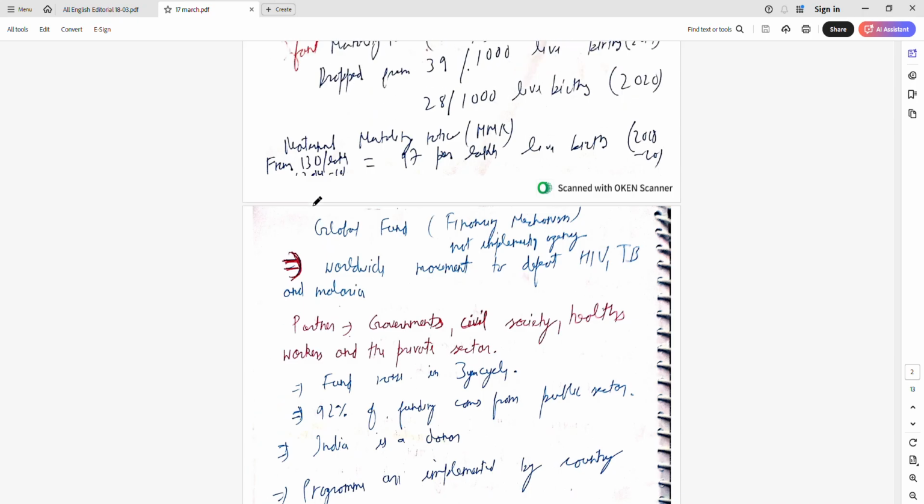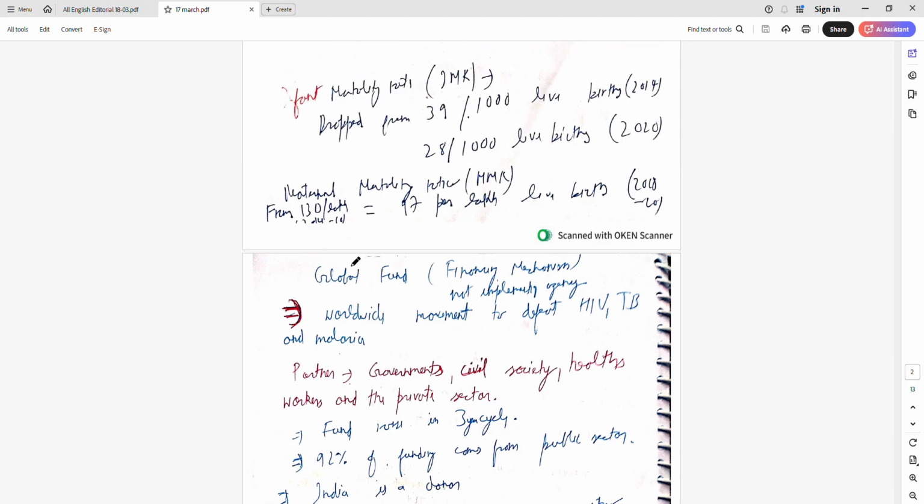So, the Global Fund, we will talk about the Global Fund. It's a type of mechanism to get funding for the treatment of three diseases, namely HIV, TB, and malaria. So this is the major institution which deals with the funding for these diseases worldwide. I think it's 40-45% of the world's funding that comes through this only.